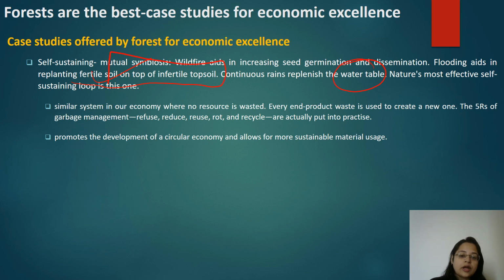Okay, so here we are talking about recycling, replenishment. So a similar system in our economy, where no resource is wasted and every end product or waste is used to create a new one, through the circular economy, through the 5R of garbage management: refuse, reduce, reuse, rot and recycle. If these are put into practice, then that can lead to sustainability of the economy. Just as seen in the forest, how it is a sustaining loop inside because of the food web, because of the recycling of nutrients, of the water table, of the fertile soil.